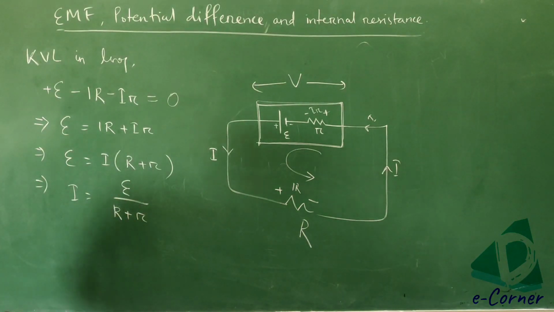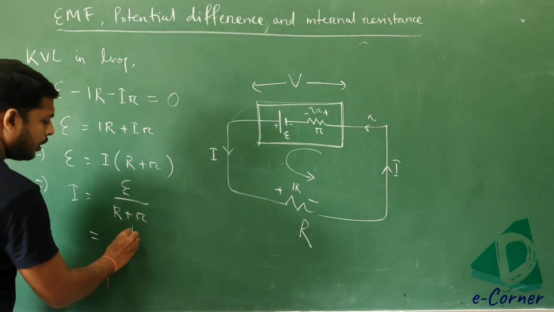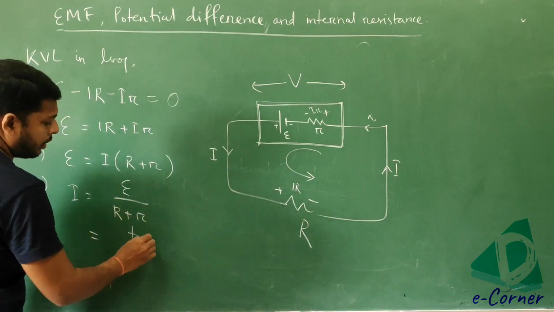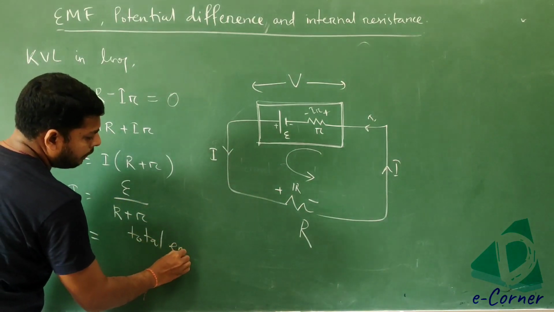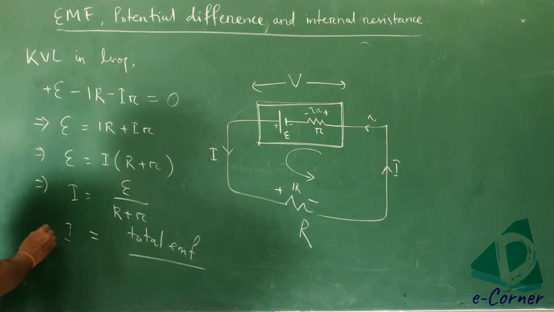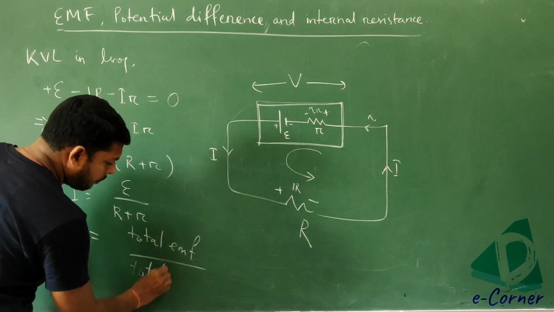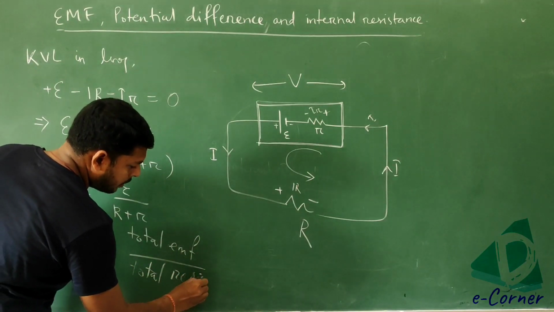Got it? So here we can write current is equal to, this is the total EMF in this circuit. Sometimes you can use this formula also: total current I is equal to total EMF by total resistance.